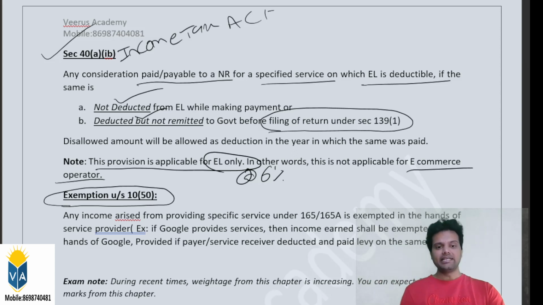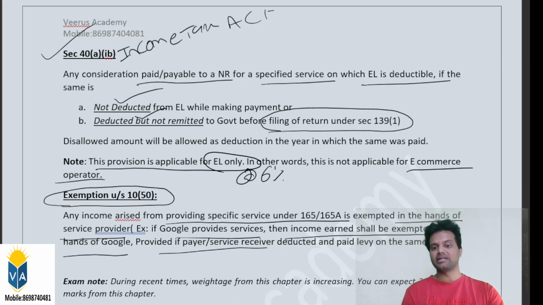Any income arising from providing a specified service under section 165 is exempted in the hands of the service provider. For example, if Google provides the service, then the income earned shall be exempted in the hands of Google, provided the service payer deducted the levy on the same in India. If the levy was deducted at the rate of 6% and paid in India, then for that income Google can claim an exemption in their return of income. This is what section 10(50) is about. Now we have completed this chapter.